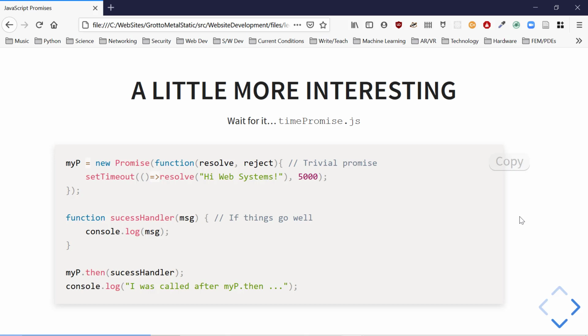Let's try and get a little bit more interesting here. Here we're going to create a promise, just like the old one, except we're going to delay for 5 whole seconds. We're going to set a timeout of 5 seconds, then we're going to call the resolve. We have the same success handler. Now we're going to call p.then with the success handler. So let's copy that.